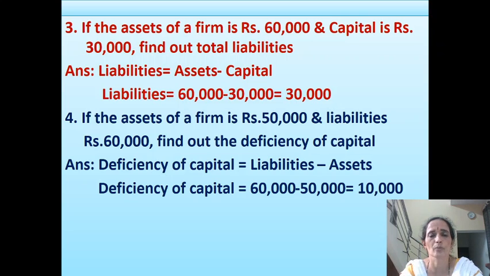It is possible to prepare a trial balance. It is possible to test the arithmetical accuracy of books of accounts. Similarly, it is possible to prepare a profit and loss account. It is possible to find out the sources of profits and sources of losses. Possible to prepare a balance sheet.